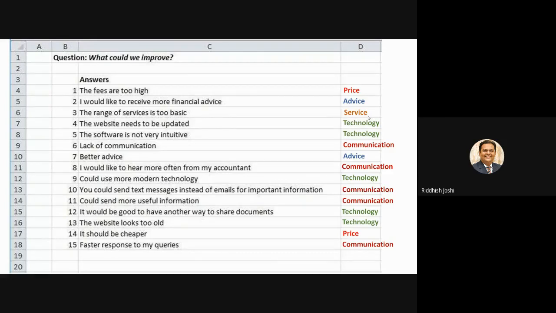So suppose I have developed 8 categories and the ninth would be others. I will keep on posting each and every answer in one or the other category. If I see a mismatch between the answer and the categories I have developed, then that particular answer would go into others, right? If you want, later on you can again refer to the others category in which you have posted certain answers.